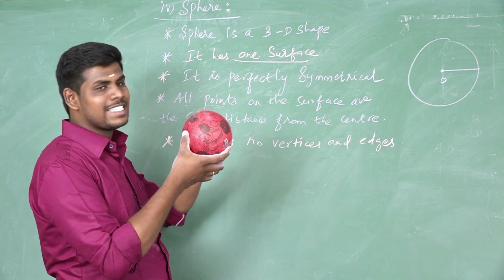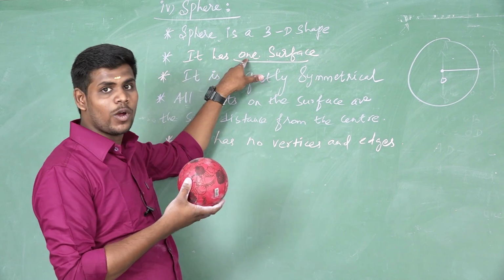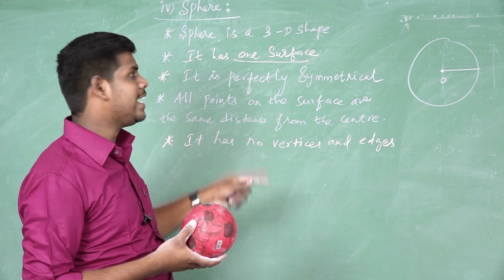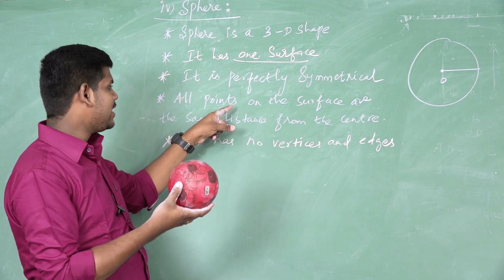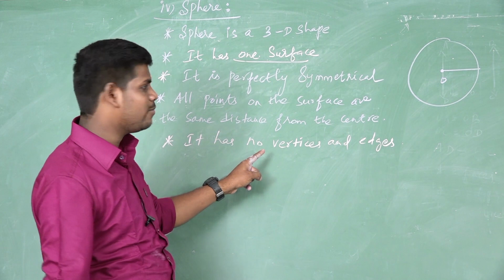Sphere. A sphere is a 3D shape. It has only one surface. It is perfectly symmetrical. Here it represents what? A sphere. See, a sphere is perfectly symmetrical. All points on the surface are the same distance from the center.